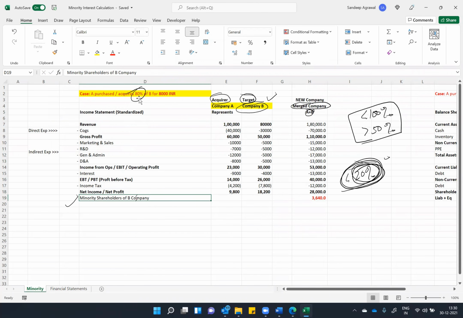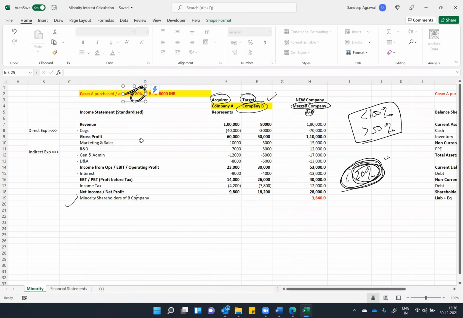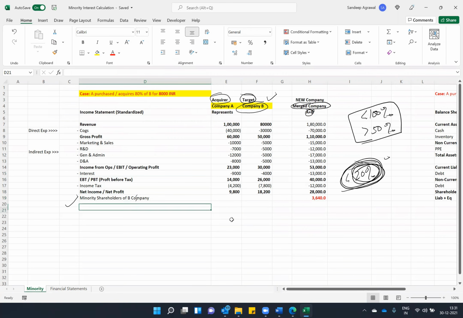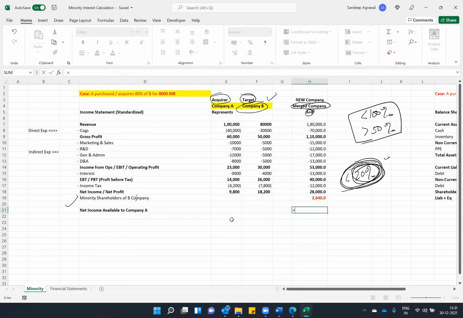So this 20% I do not own. Now, how much net income is available to company A, which is 28,000 minus 3,640.